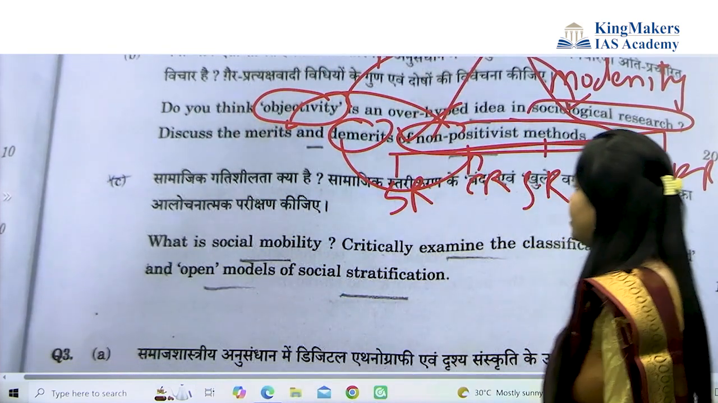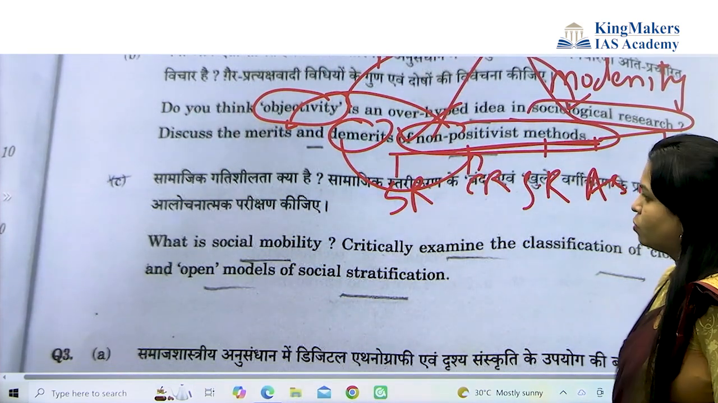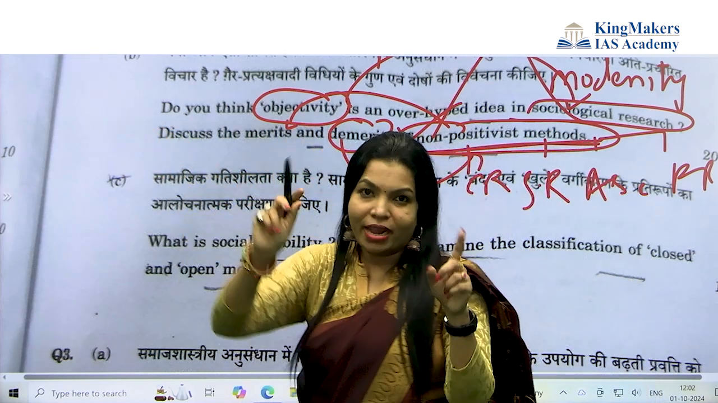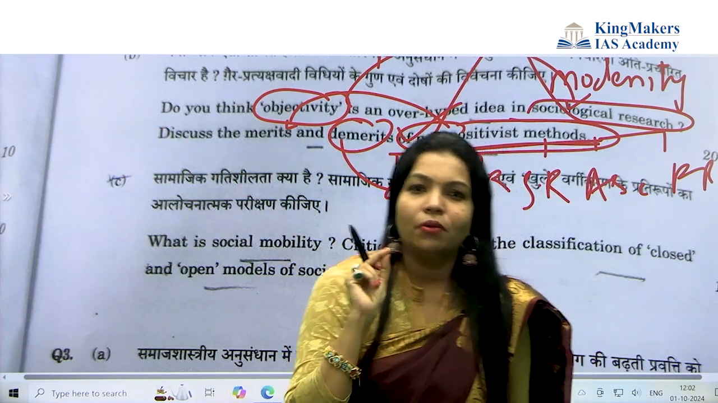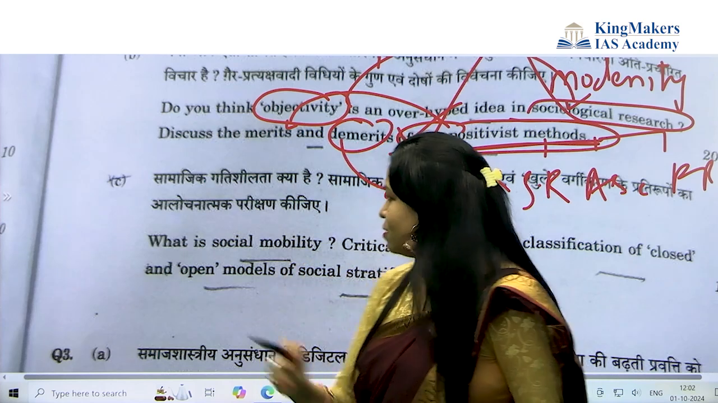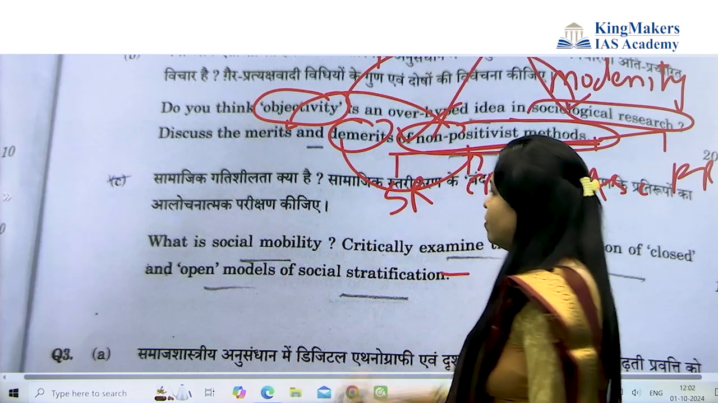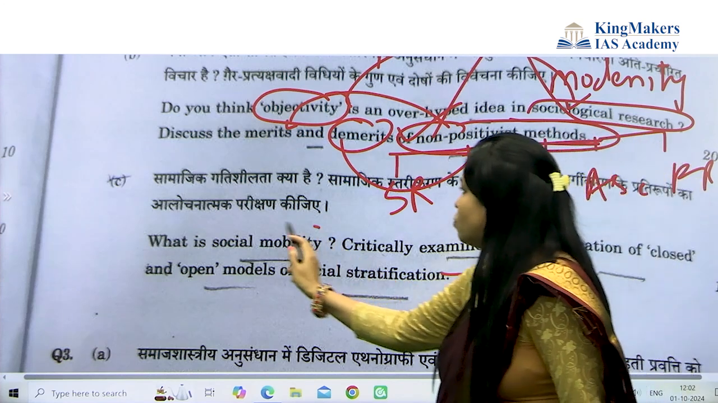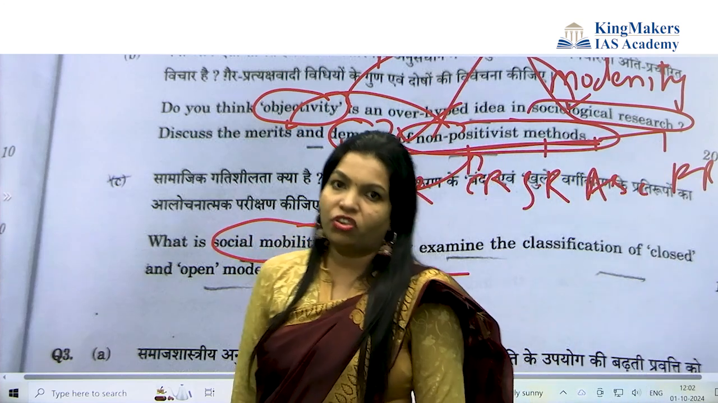What is social mobility? Critically examine the classification of closed and open models of social stratification. Now first, train your mind on how to write an answer. The answer would be from chapter number 5. So first decode the syllabus. In the syllabus, social mobility is in chapter number 5, stratification and mobility.